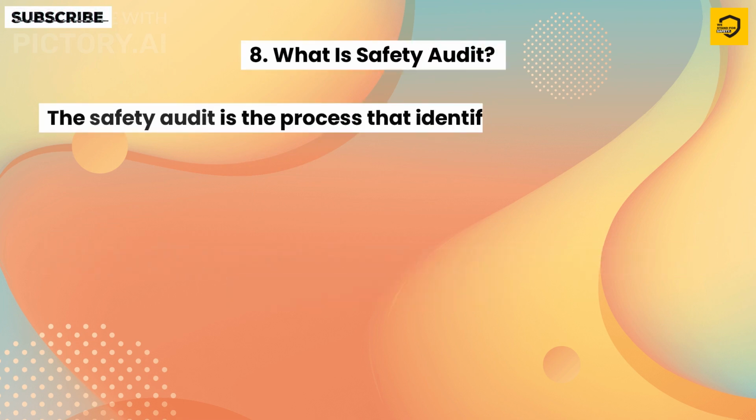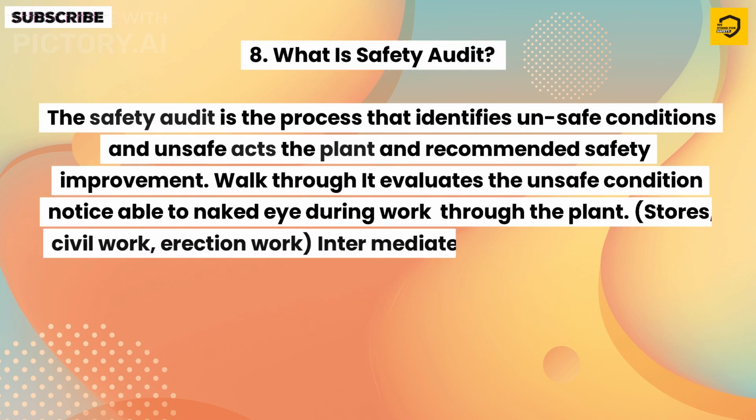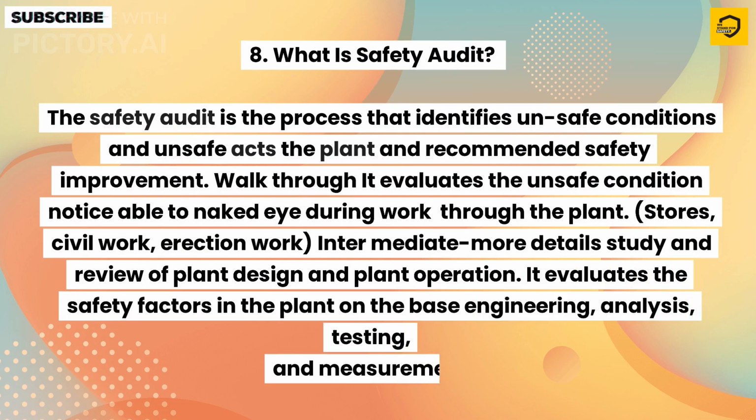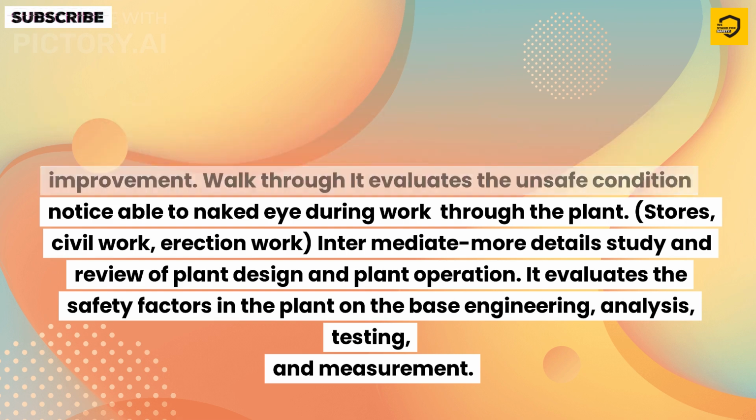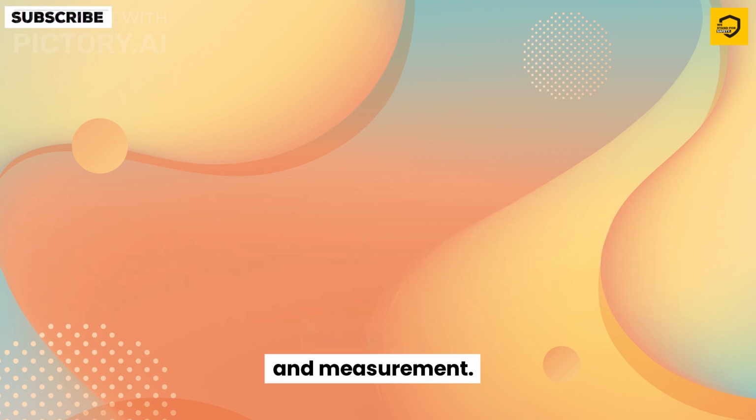8. What is safety audit? The safety audit is the process that identifies unsafe conditions and unsafe acts in the plant and recommends safety improvements. Walk through: it evaluates the unsafe conditions noticeable to the naked eye during a walk through the plant, stores, civil work, erection work. Intermediate: more detailed study and review of plant design and plant operation. It evaluates the safety factors in the plant on the basis of engineering, analysis, testing, and measurement.